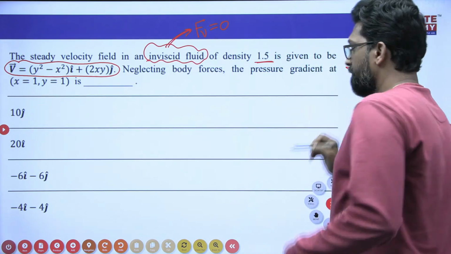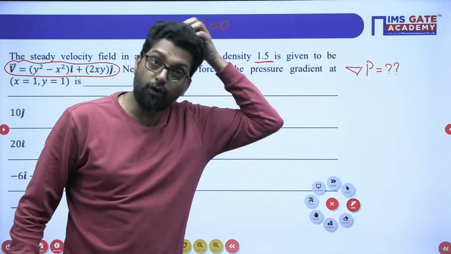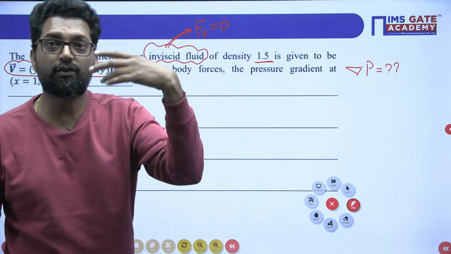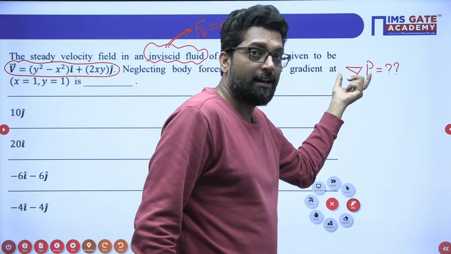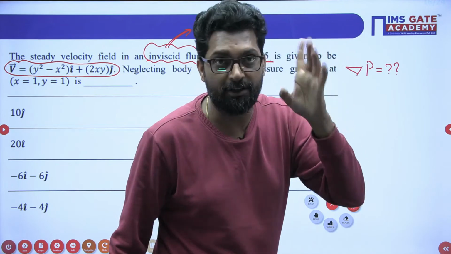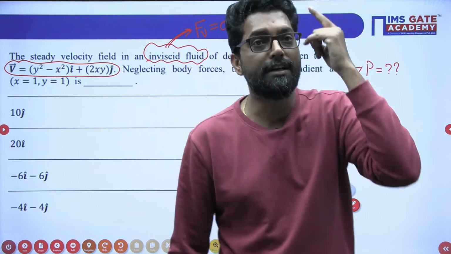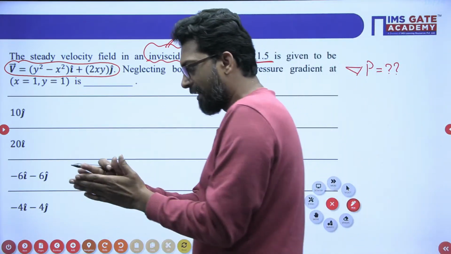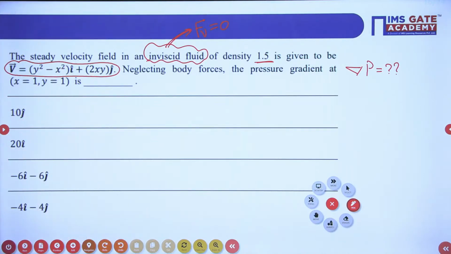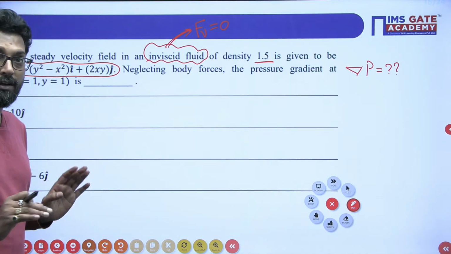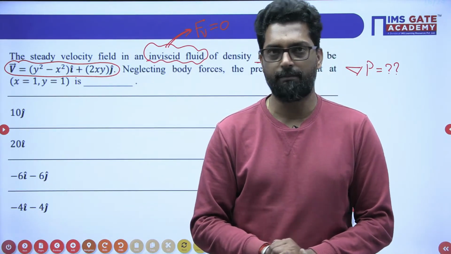Now, this is the gradient of the pressure that you have to find. How to find it? This is fluid dynamics, so which equation is applied? Either Euler's equation or the Navier-Stokes equation. That means conservation of momentum. So we apply it here, since the velocity field is given.